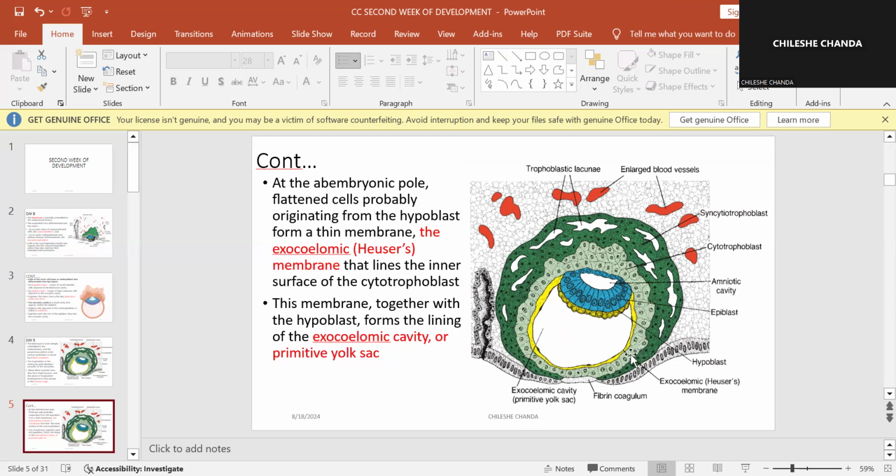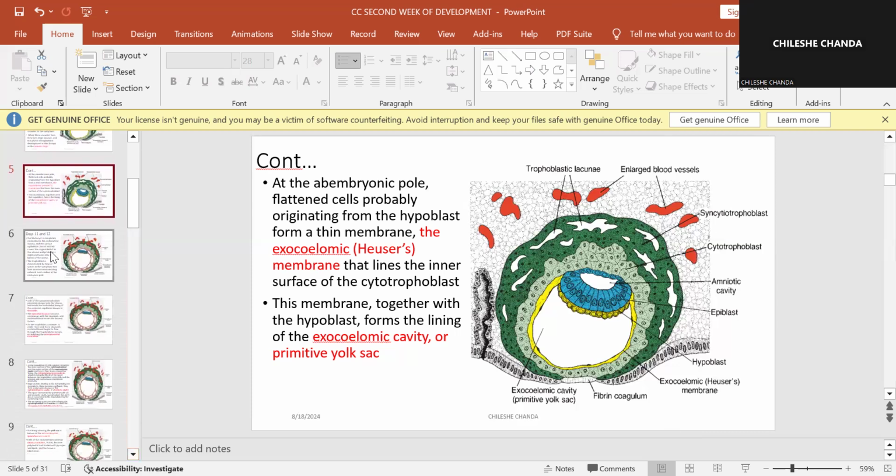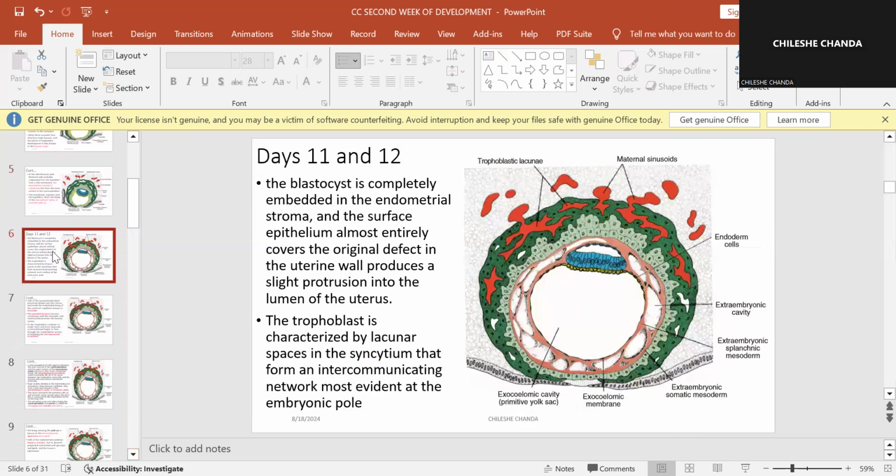The exocoelomic membrane. So this thing in yellow is going to be known as the exocoelomic membrane. The exocoelomic membrane lines the exocoelomic cavity, because we still have this cavity here. So this is what is going to be known as the exocoelomic cavity, and it is going to be lined by the exocoelomic membrane. This exocoelomic cavity is what is later going to become the primitive yolk sac.